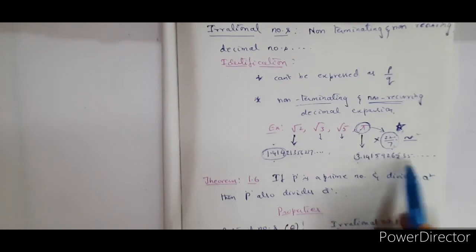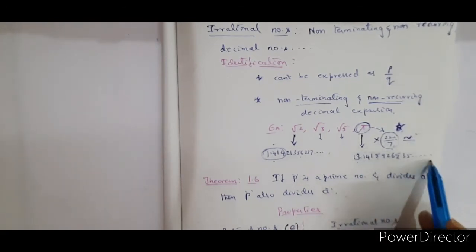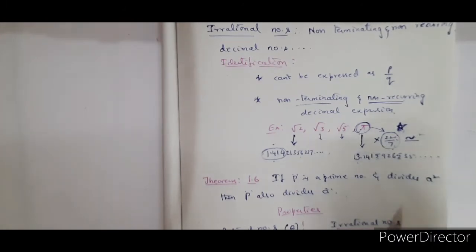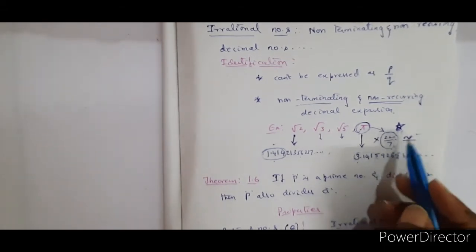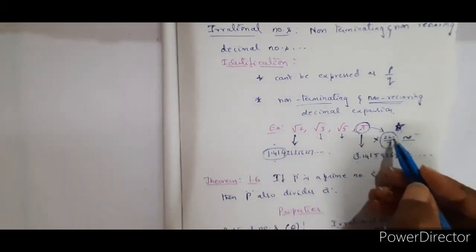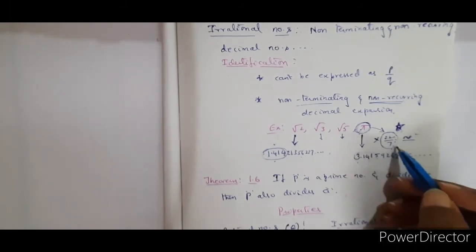It is irrational because it is having a non-terminating, non-recurring decimal expansion. That kind of explanation you have to give. Suppose, students, listen here carefully. I am stressing this point. Suppose in the question 22 by 7 is given and asked whether it is a rational number or irrational number, what will you write? Tell me, what will you write?